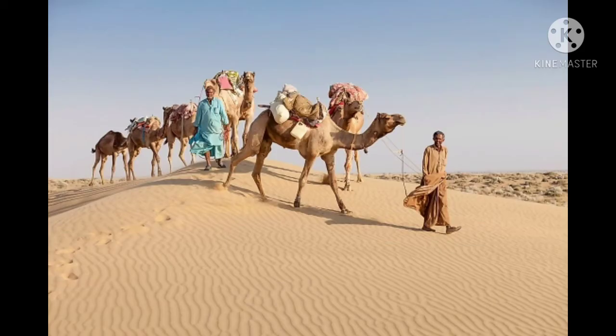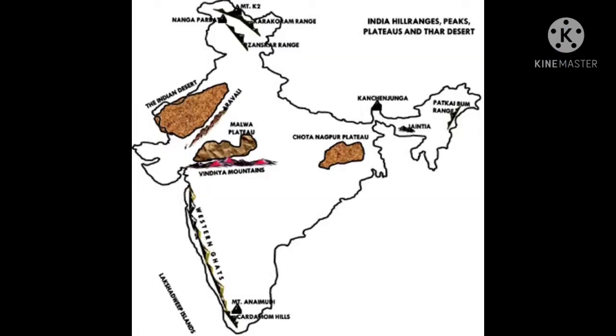The next physical feature of India is the desert. The Thar Desert, which is also known as the Indian Desert, is in Rajasthan. It covers a large part of Rajasthan in the west of the Aravalli mountain ranges. The land here is arid, and the temperature is high, but the annual rainfall is very little. That's why there is scanty vegetation such as cactus and acacia.